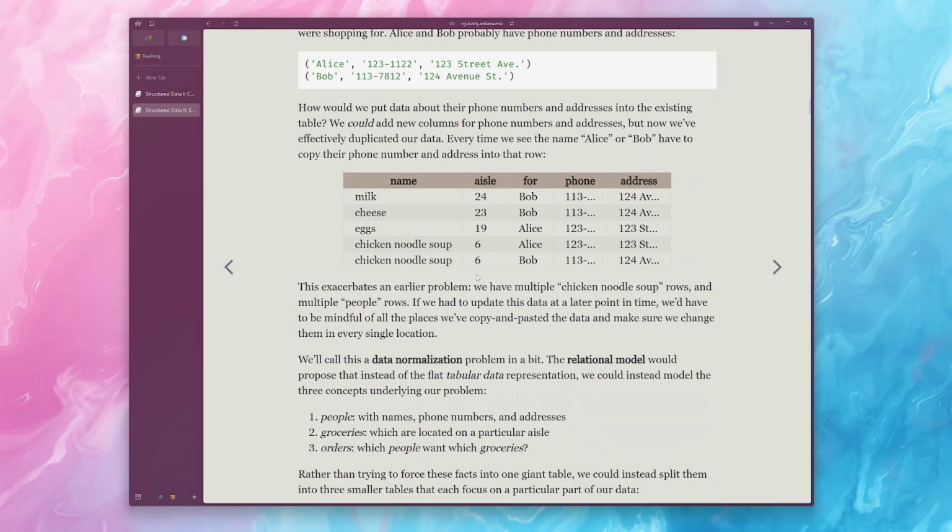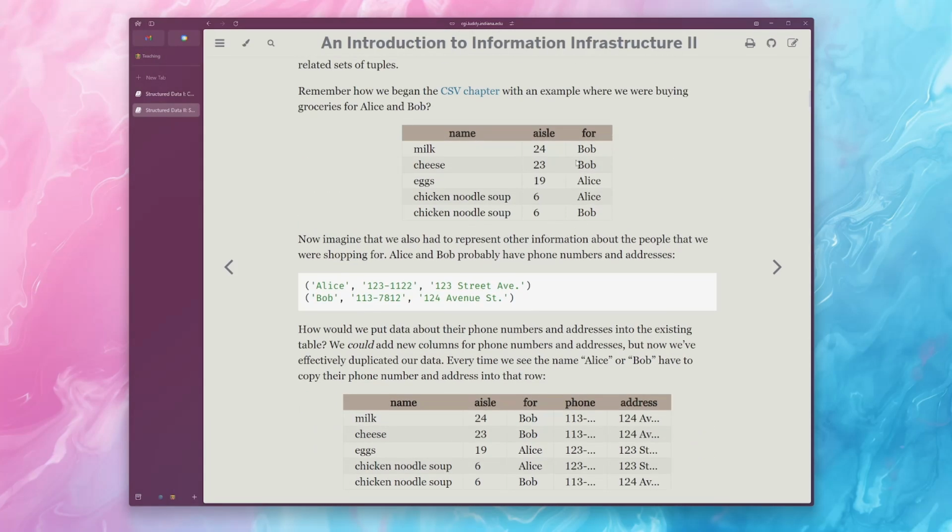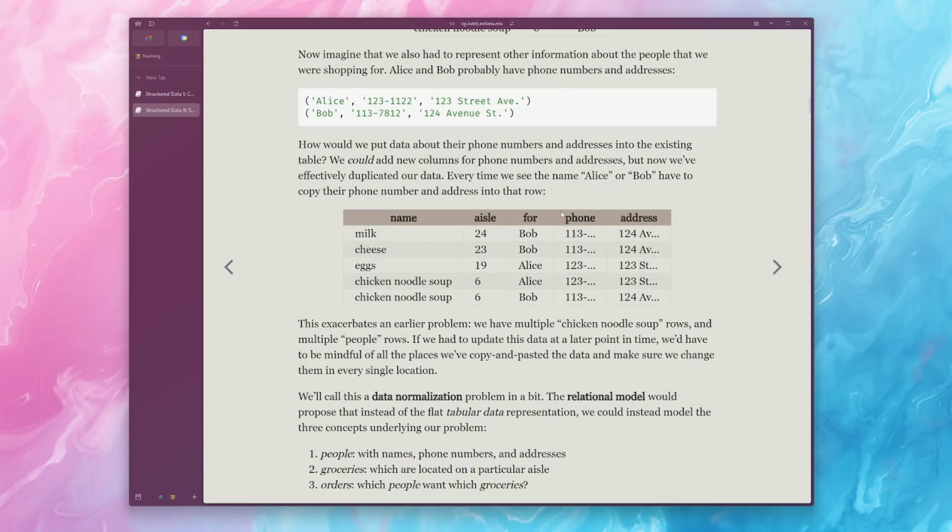So maybe the first thing you come up with is that we already have Bob, we already have Alice, so maybe we can just add a new column onto our CSV where we just store this data. But if we were noticing a moment ago that we were kind of duplicating some information where we had chicken noodle soup is on aisle 6 multiple times, notice how much information we're duplicating now.